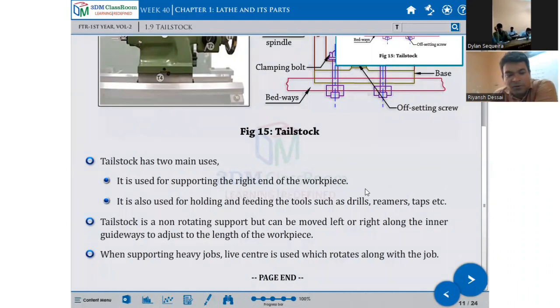Tailstock. It is a non-rotating support but can be moved left or right along the inner guideways to adjust to the length of the workpiece.